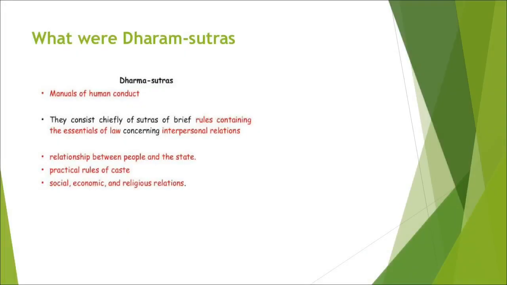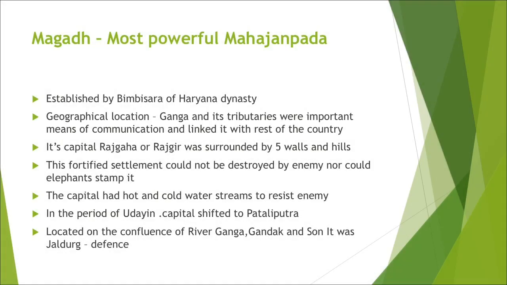Dharma Sutras, as you can see here, are manuals of human conduct. They consist chiefly of sutras, brief rules containing the essentials of law concerning interpersonal relations, the relationship between people and the state. Practical rules of caste, and the social, economic and religious relations of that period were mentioned in the Dharma Sutras.